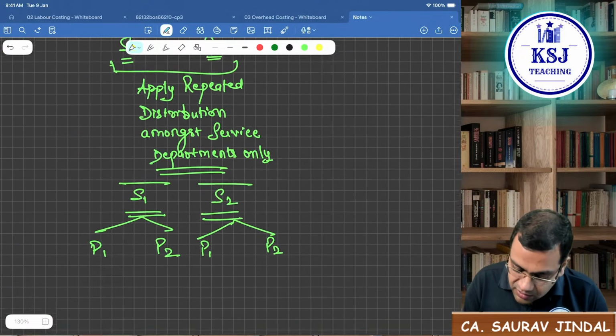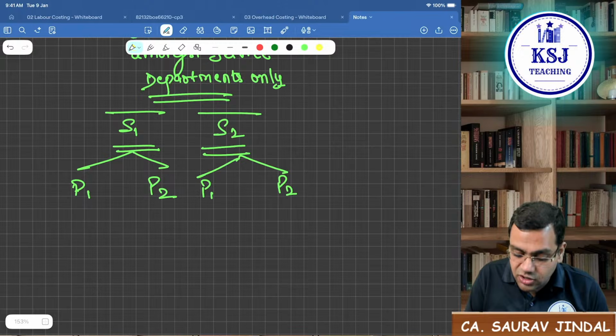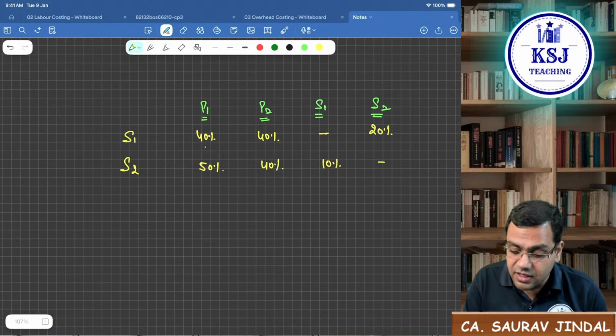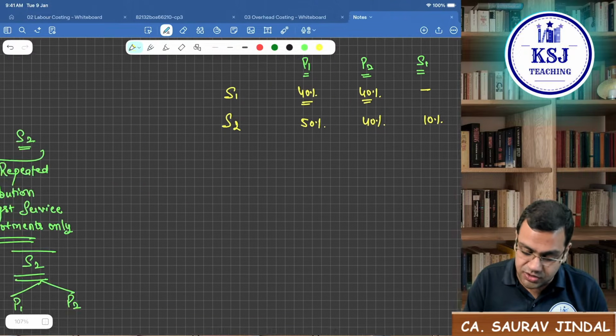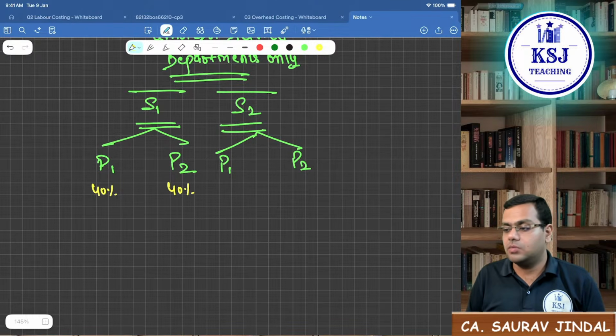Now, when you have calculated the total value of S1 and you are distributing between P1 and P2, how will you distribute? You will distribute 40% in P1 and 40% in P2. Sir, what about the remaining 20%?